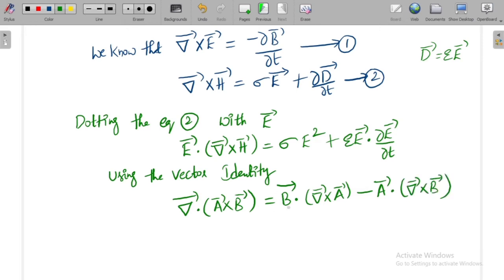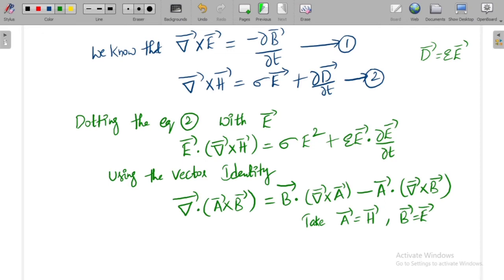Now in place of A bar take H bar, and in place of B bar take E bar.